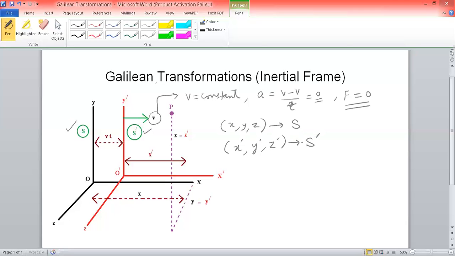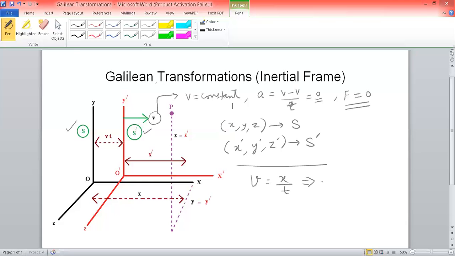So if we discuss the motion of the particle with respect to these frames, then the starting point should be common. To make the starting point common, we use the standard formula: velocity is equal to displacement upon time.